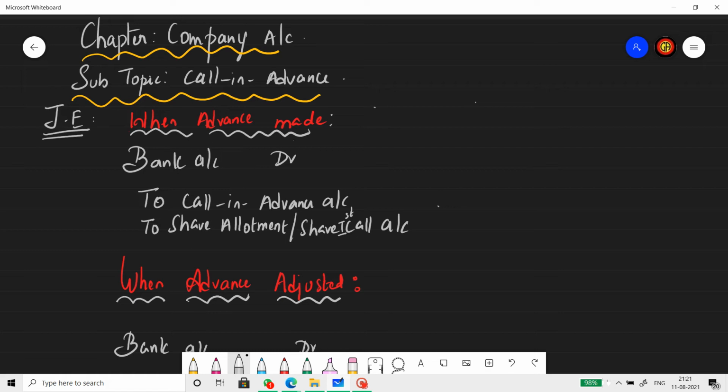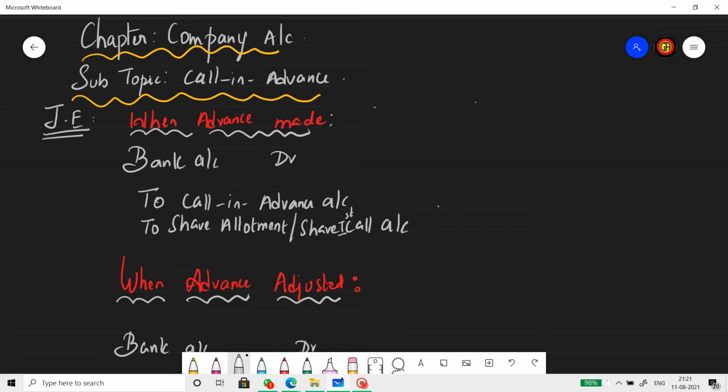So when advance is paid by the shareholder, bank account debtor to calls in advance account to share allotment account to share first call. So this depends on case to case. Imagine that a party has paid all money along with the allotment. So he paid allotment, not just that, he has also paid the call amount. So call amount is considered as the advance, allotment will go to allotment account. So in that case, the journal will be bank account, calls in advance to share allotment.